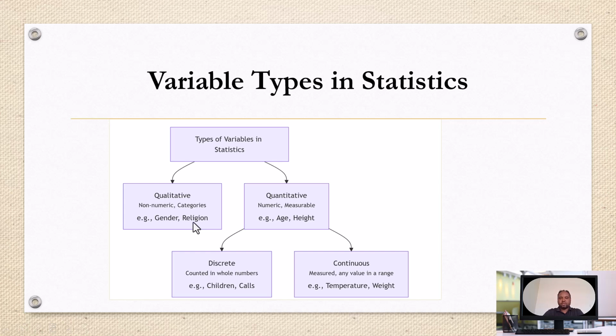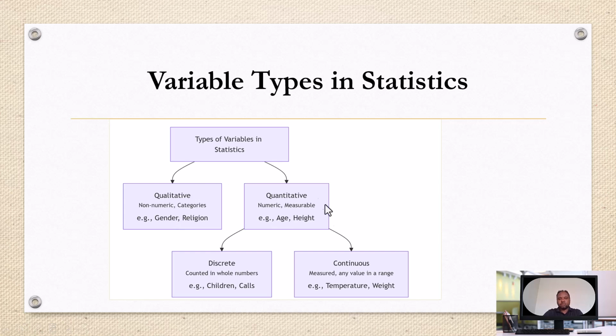Examples are all around us. For example, sex or gender, male or female, right? Your favorite color. It could be red, white, yellow, blue, or something else. Gender is either male or female. These possible values are not numbers by nature, but words. This makes these variables qualitative or categorical variables.